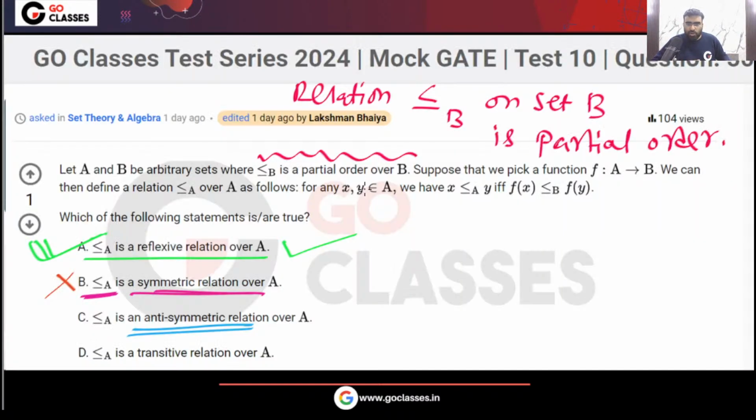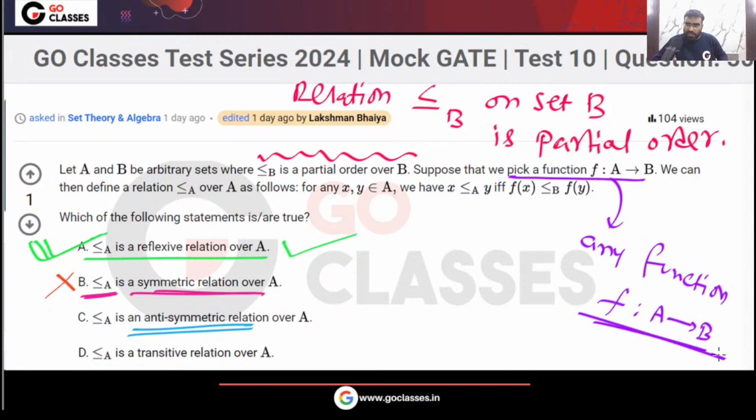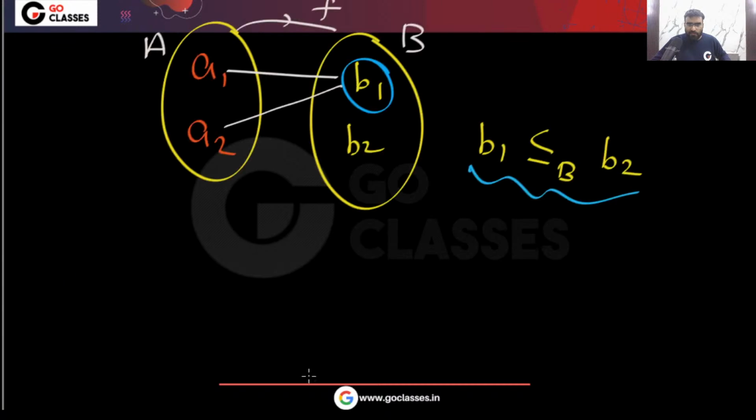Yes, because you can take any function, right? You have any function f from a to b. You can take any function. So you can take basically this type of function. Now you tell me, if you can take this function, now something interesting will happen.